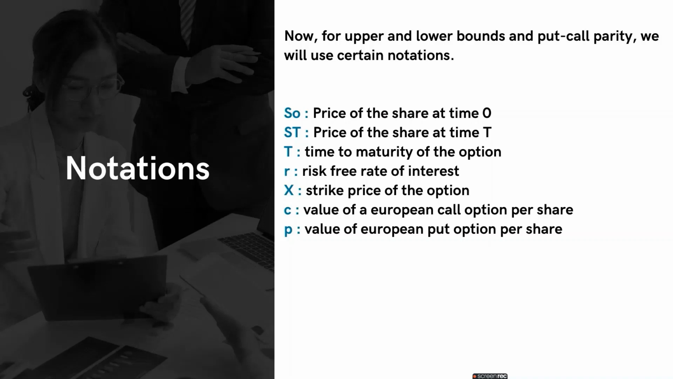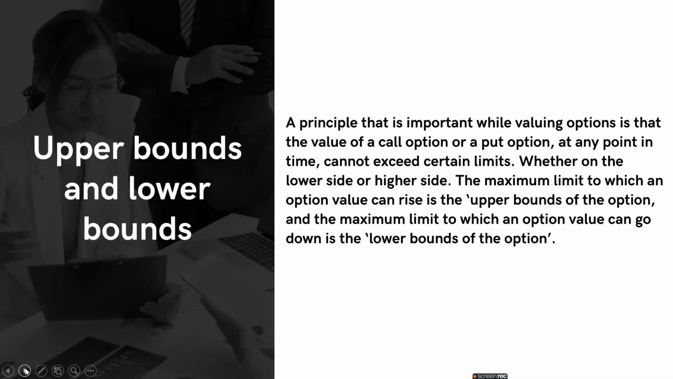So now we would be discussing the upper and lower bounds in option pricing. First we'll look at the notations. S0 is the price of the share at time 0, and ST is the price of the share at time t. T is the time to maturity of the option, R is the risk-free rate of interest, X is the strike price of the option, and C and P are the values of the European call option and put option per share respectively.